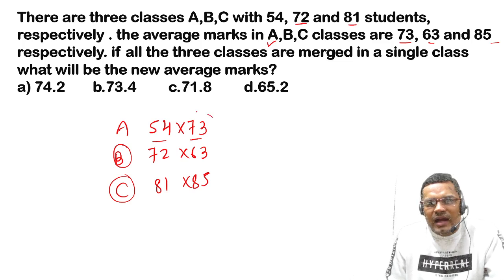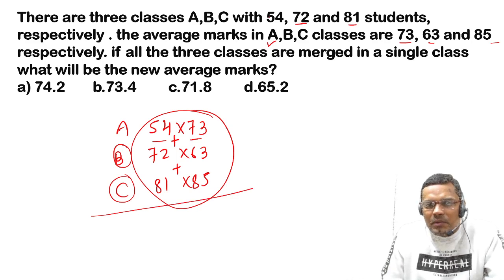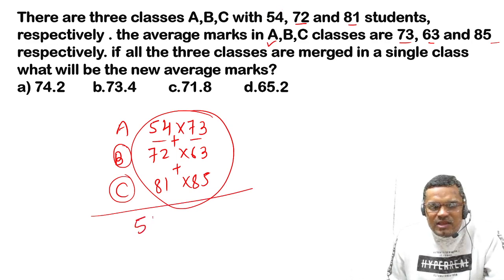Now we have to add all these three quantities, and divide by the total strength of all classes together, 54 plus 72 plus 81.